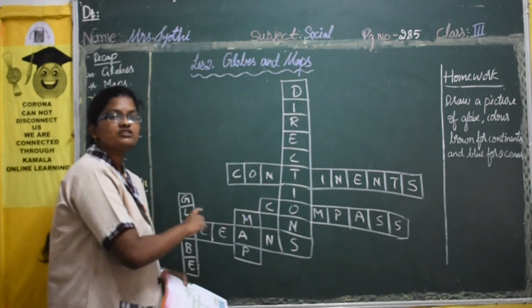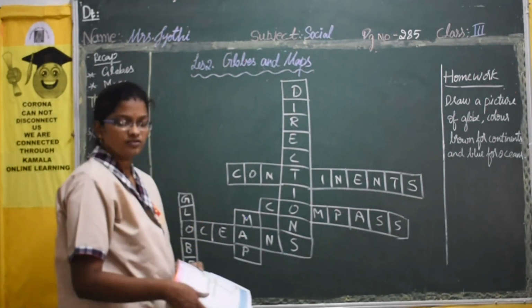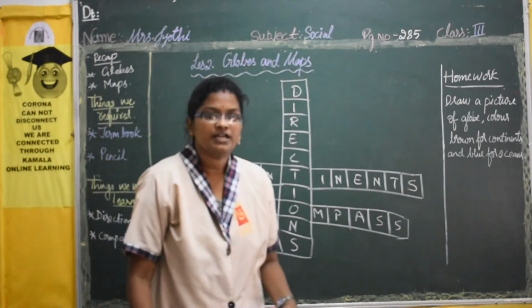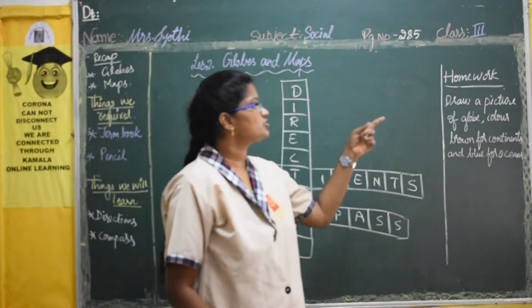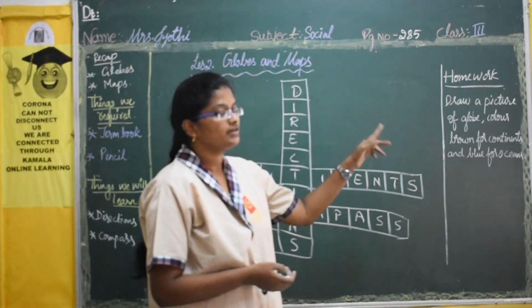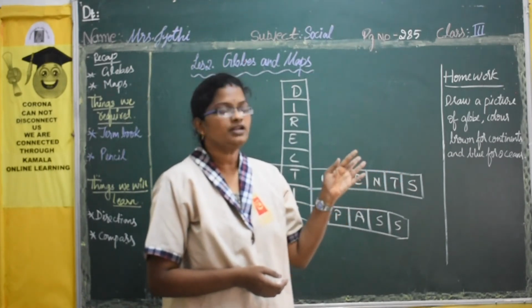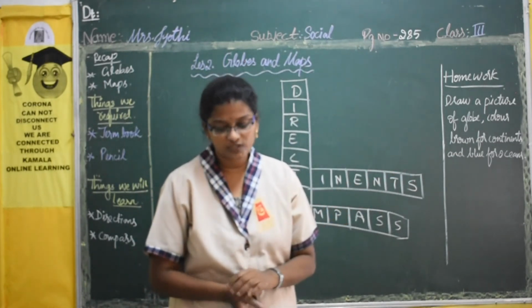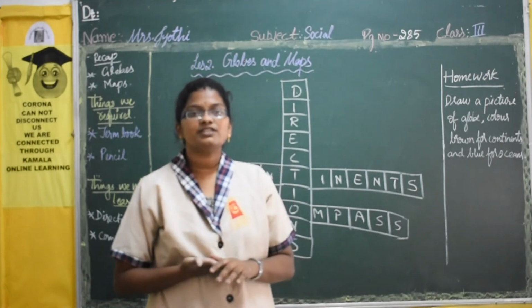So this is the crossword. These are the answers for the questions. Hope you all understood the lesson, and the homework is you should draw the picture of a globe and color the continents with brown and oceans with blue color. Hope you all understood the lesson. Thank you.